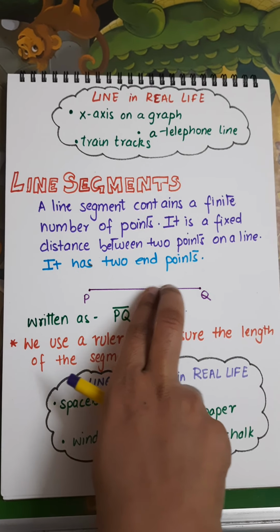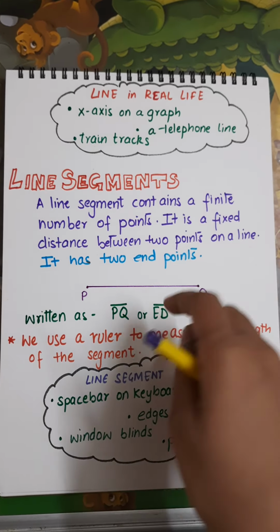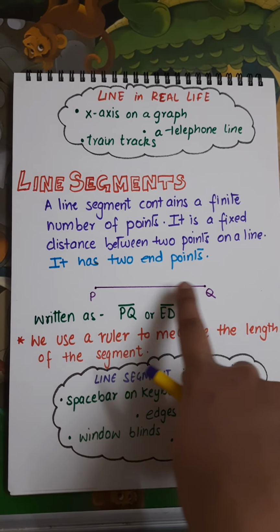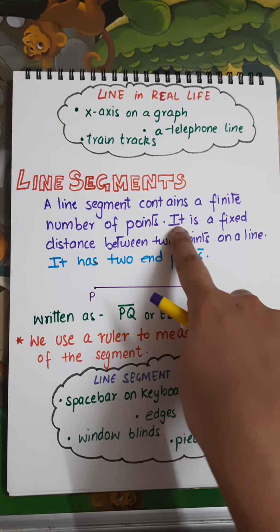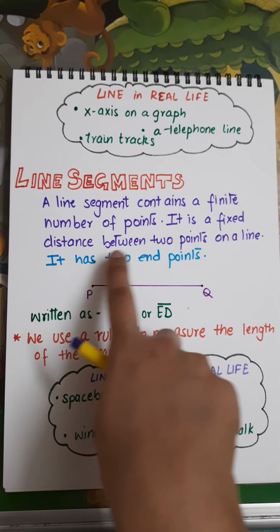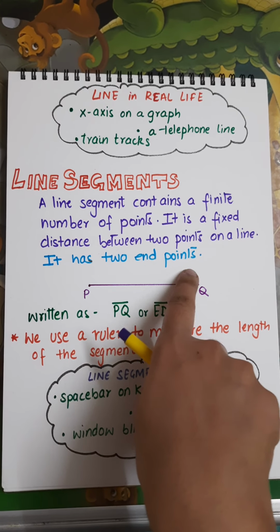So, it has a limited number of points. We cannot say that it has infinite, right? Because they just started from here and stopped right there. It is a fixed distance between 2 points on a line, and it has two end points.